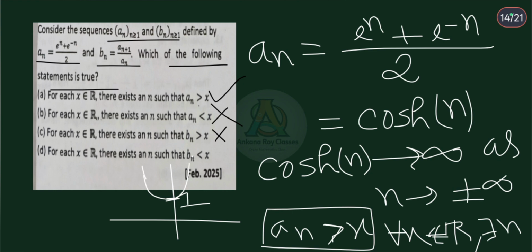Also, option D says for each x belonging to the real numbers, there exists an n such that b_n less than x. This is also not true because b_n does not become arbitrarily small, because b_n converges to a positive number e. So there does not exist n such that b_n becomes arbitrarily small. Therefore, option D is also incorrect. Option A is the correct answer.